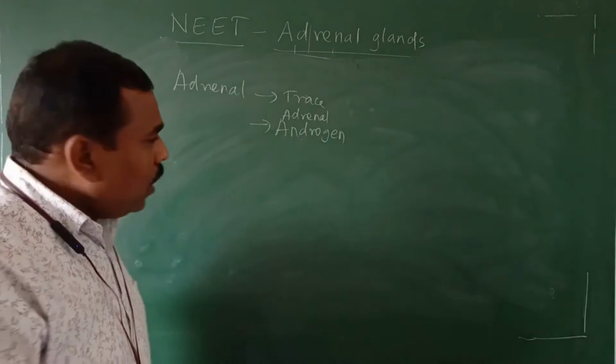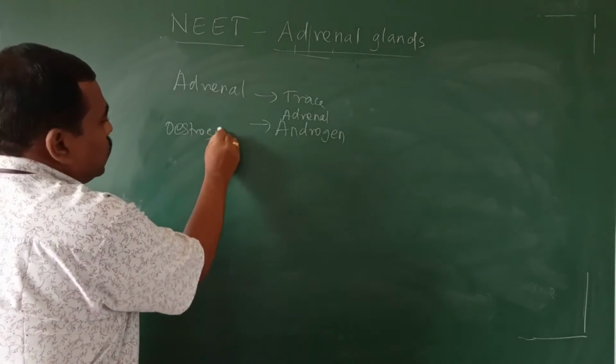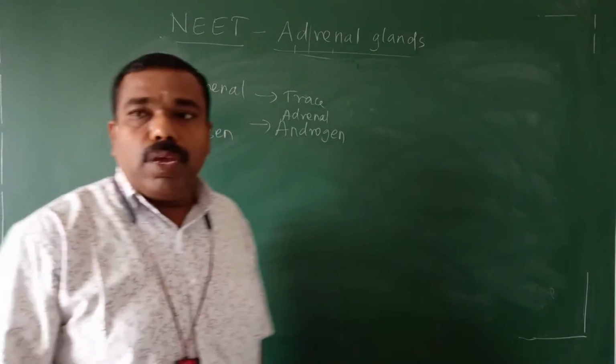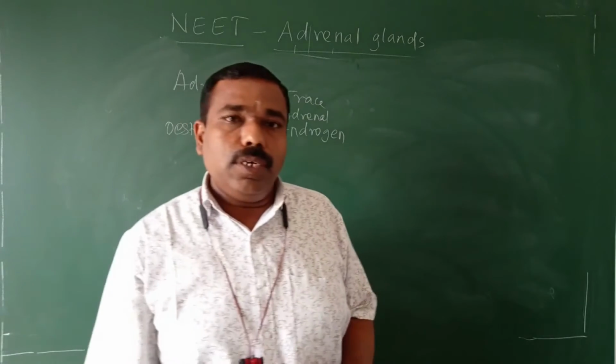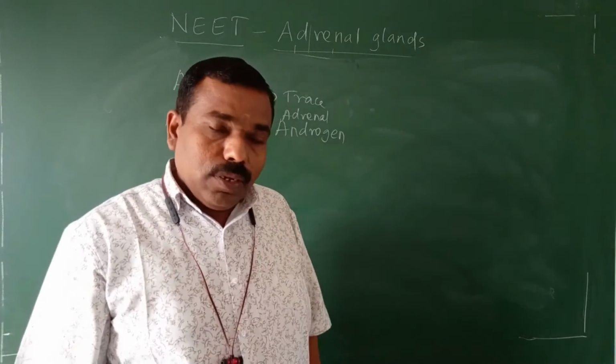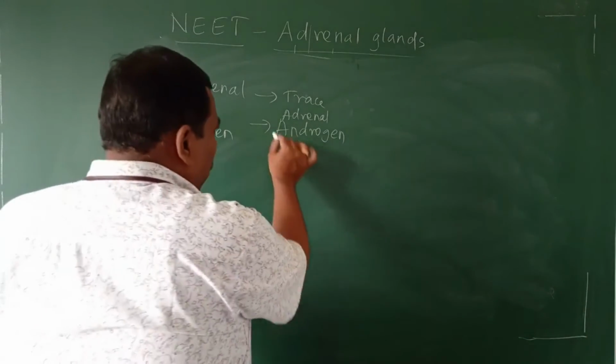Remember it. And it also secretes a trace amount of estrogen in male as well as female. So what is the role of that?